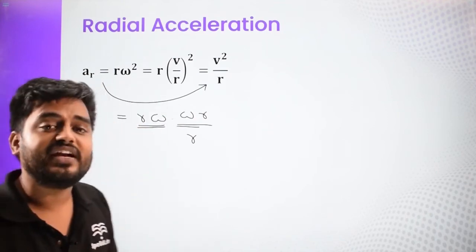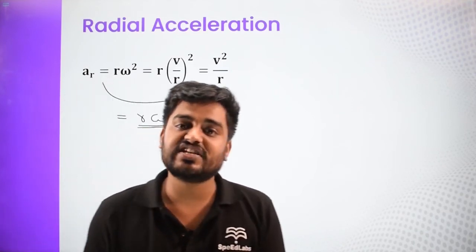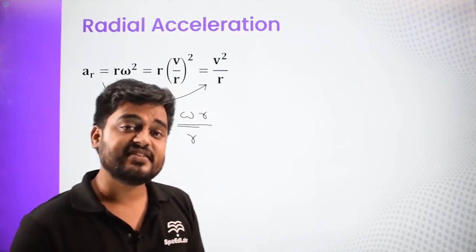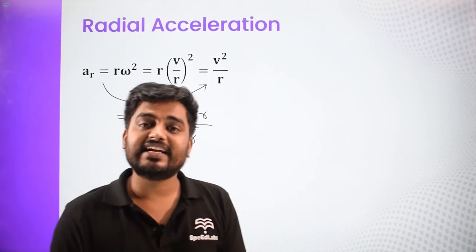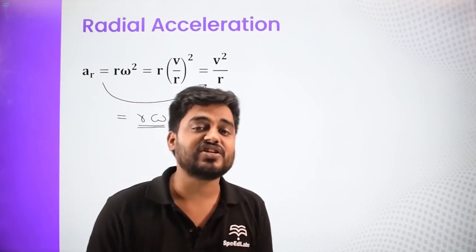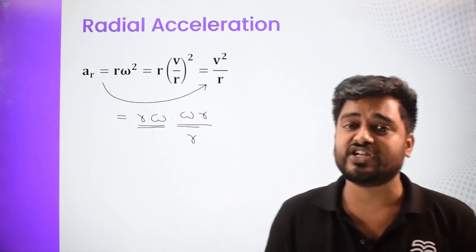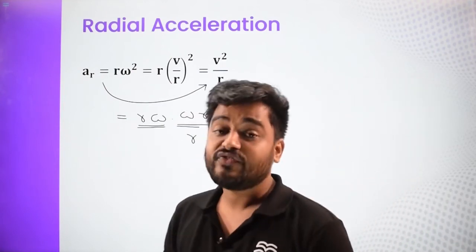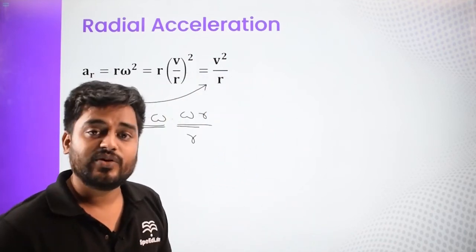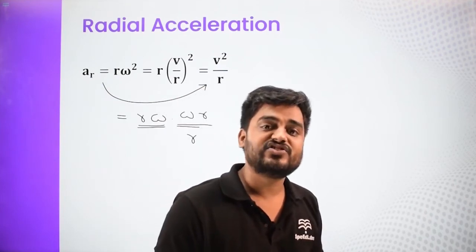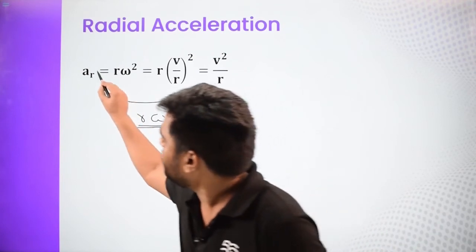What is the job of radial acceleration? We know that tangential acceleration changes the speed of rotation. But what about the radial one? The radial one changes the direction without change in speed. For a particle performing uniform circular motion, there is only going to be AR, but AT is going to be 0 because the speed is not going to change. Only the direction of the velocity is changing. That is the job of AR.